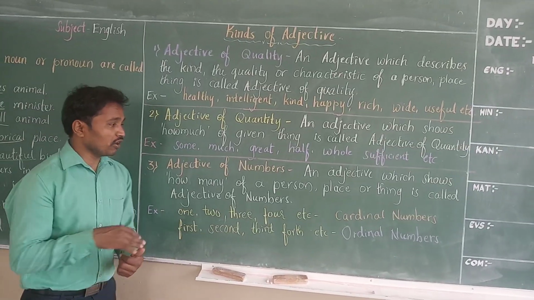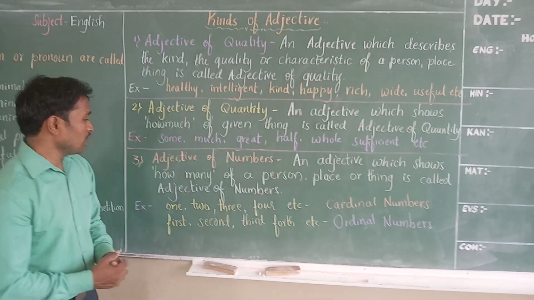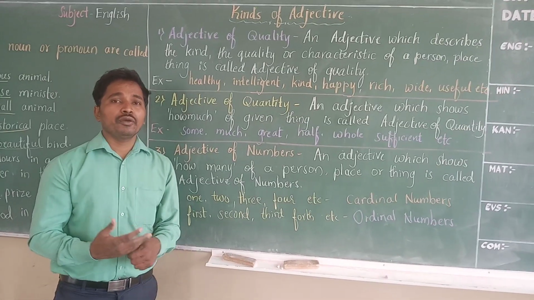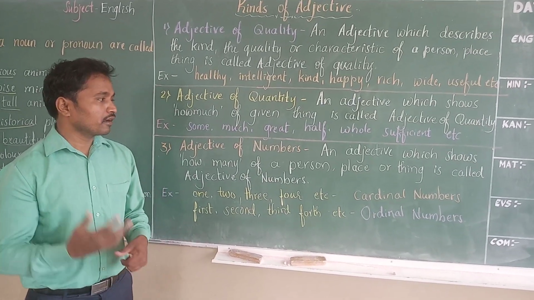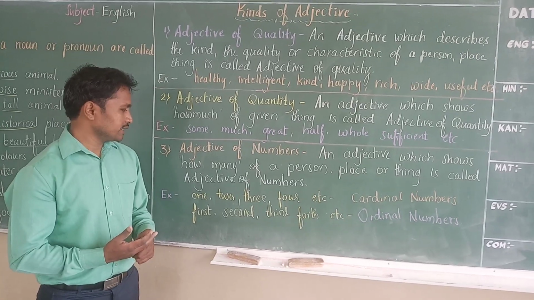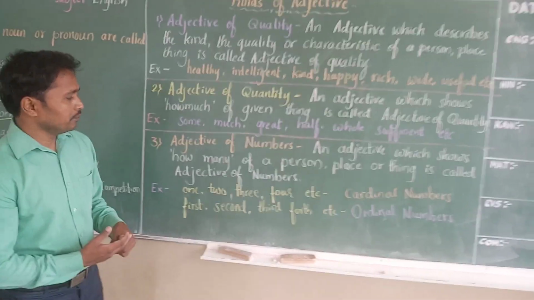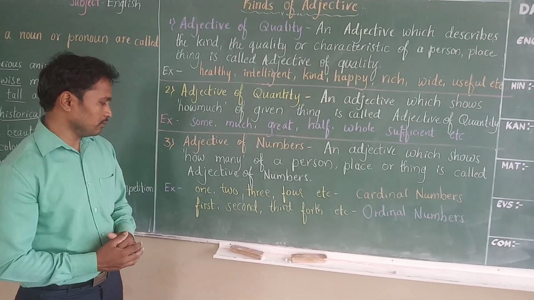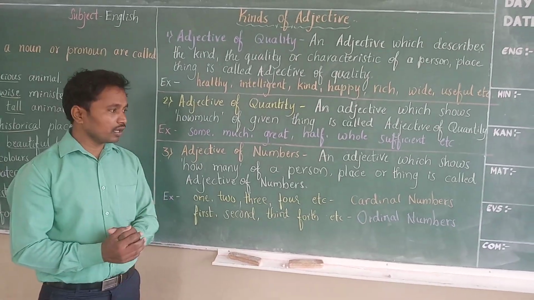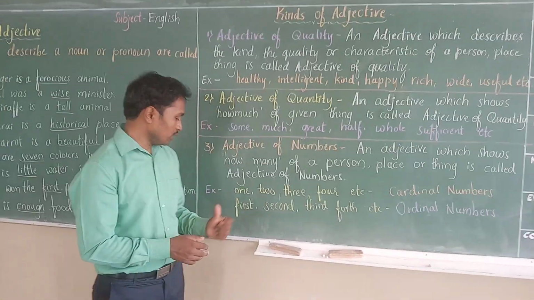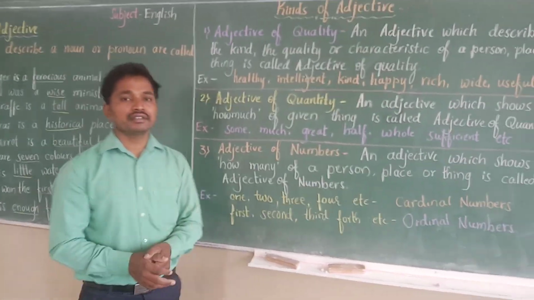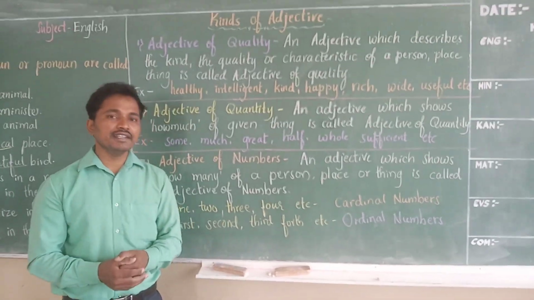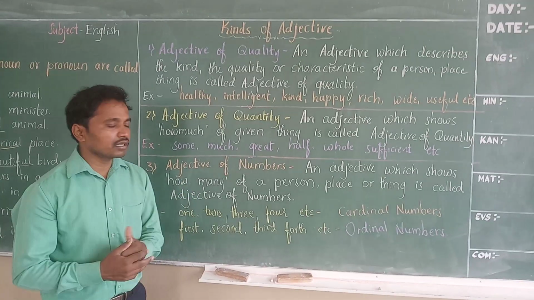Next one, adjective of numbers. An adjective which shows how many of a person, place or thing is called adjective of numbers. The adjectives which are used to describe countable nouns are called adjective of numbers. Here there are two kinds of numbers, cardinal numbers and ordinal numbers. 1, 2, 3, 4. These are cardinal numbers. And first, second, third, fourth, fifth, so on. They are ordinal numbers. Let us make sentences by using the cardinal numbers.